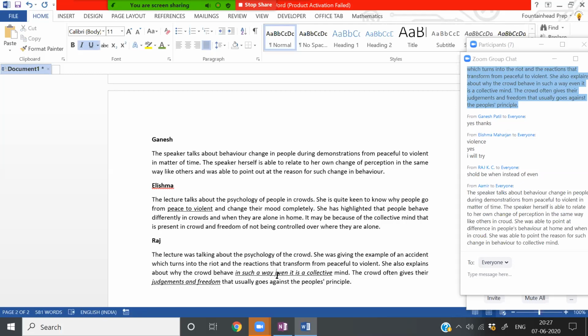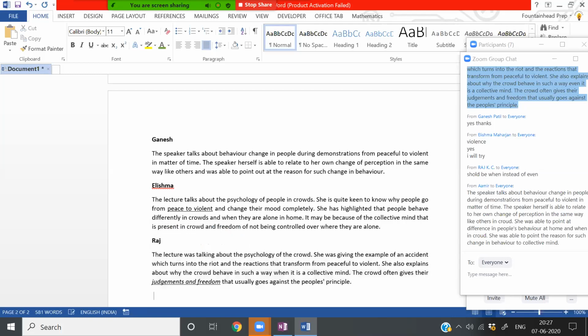In such a way, when it is a collective mind. Okay, she also explains why the crowd behaves in such a way when it is a collective mind. Yeah, makes sense. So proofreading skill has to be really good, because I am very sure that most of you will be able to correct a lot of mistakes yourself. Okay, so Raj, that's a good thing. Here also you can maybe work on correcting that part.